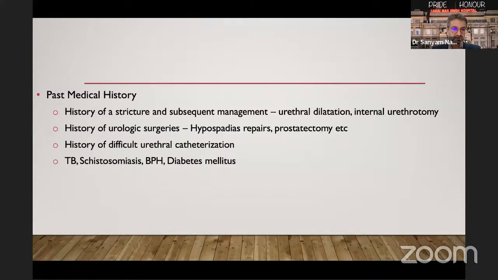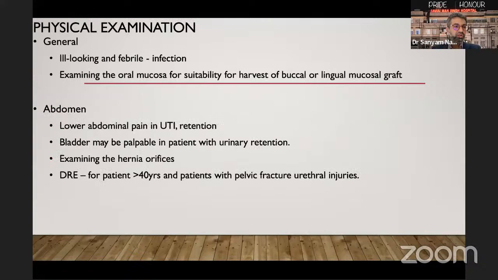BPH, or diabetes mellitus. While doing a general physical examination, an ill-looking and febrile patient in the case of urethral stricture usually signifies infection. We should always examine the oral mucosa for suitability for harvest of buccal or lingual mucosal graft. When examining the lower abdomen, there may be lower abdominal pain in case of urinary tract infection or retention. Bladder may also be palpable in a patient with urinary retention. All the hernial orifices should be carefully examined.